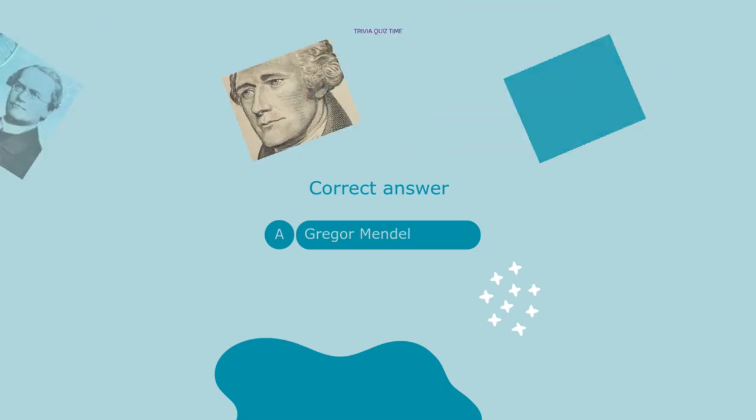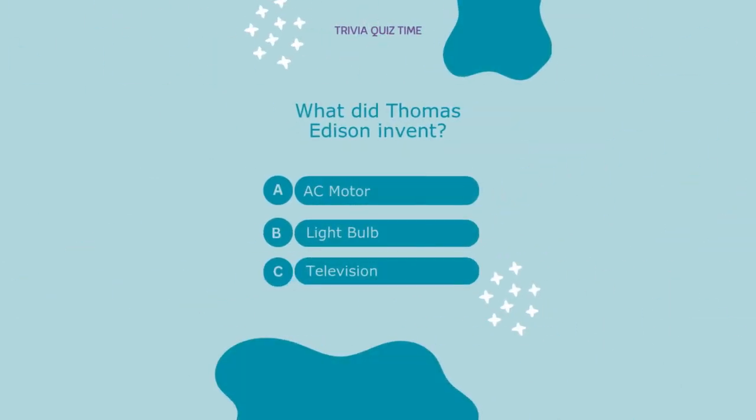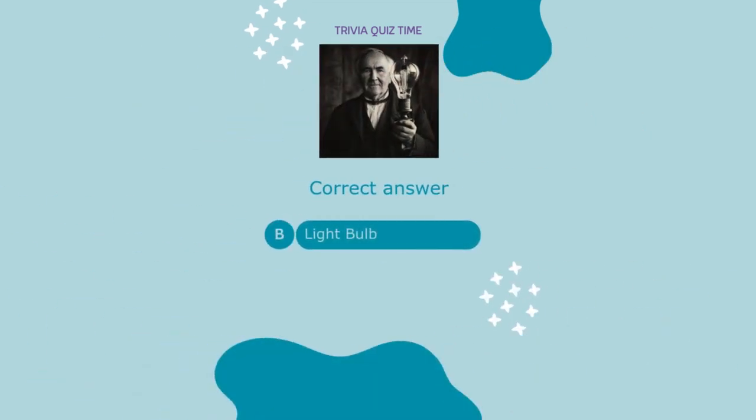Gregor Mendel. What did Thomas Edison invent? A. AC motor. B. Light bulb. C. Television. Correct answer: B.